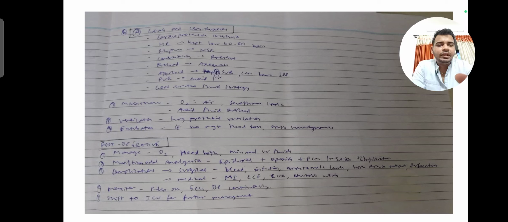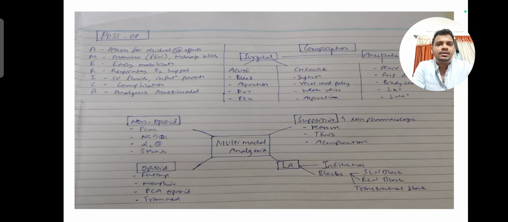Though everything has been covered, it doesn't look very good. The same answers, when you write like this, you can see the same thing has been written, but it is written in a nice way, so that the examiner also knows that you know these things, and then they grade you and give you better marks. So this is how you will have to write.